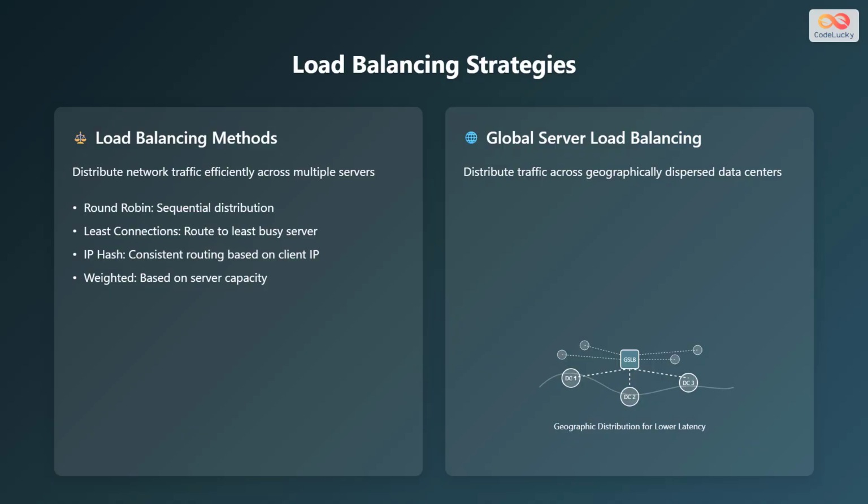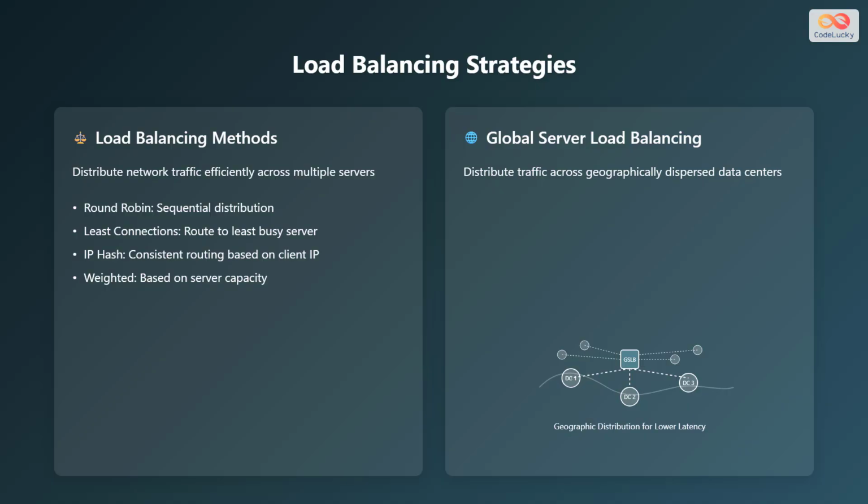Load balancing is a critical technique for distributing network traffic across multiple servers to prevent overload and ensure high availability. We'll discuss different load balancing methods and global server load balancing. There are multiple load balancing methods. First is round robin, which distributes traffic sequentially across servers.